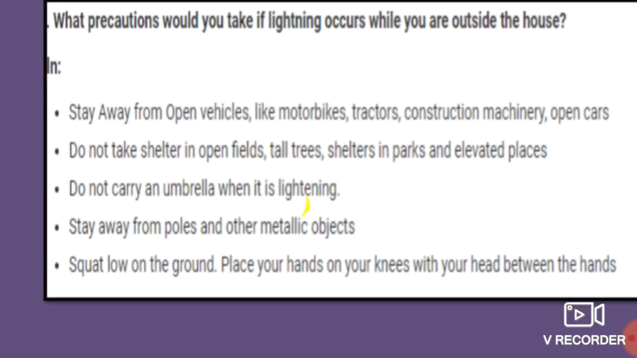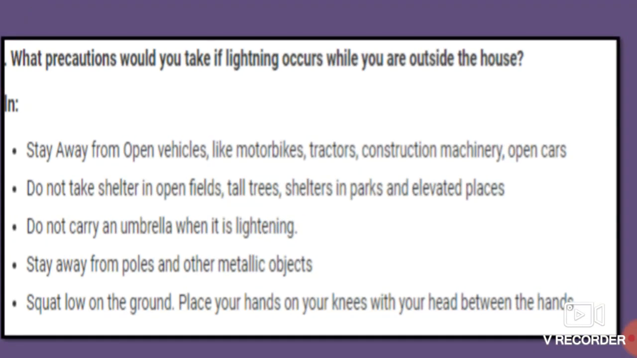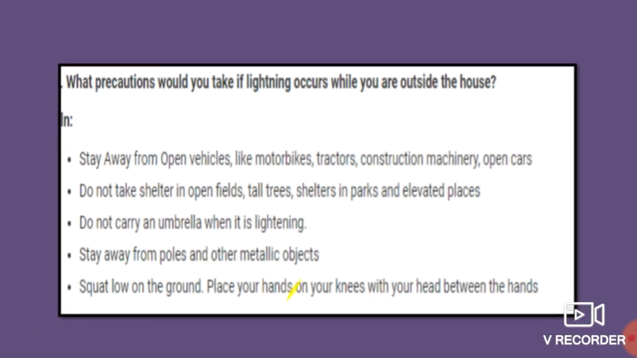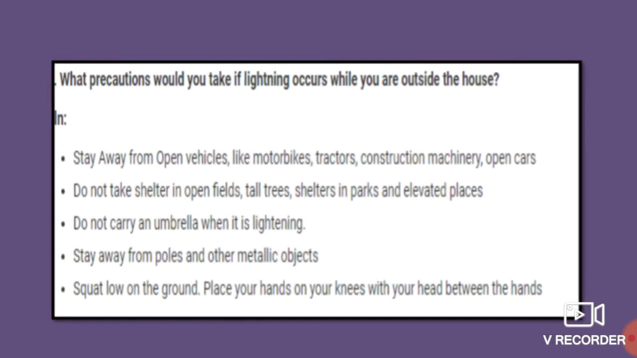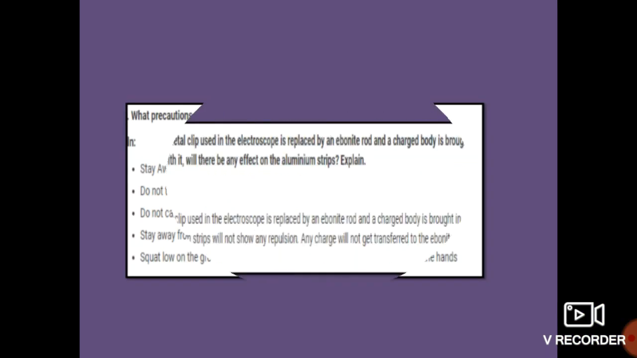And the last one, squat low on the ground. Place your hands on your knees, with your head between the hands. Okay, so these are the precautions which should be taken if lightning occurs while you are outside the house.